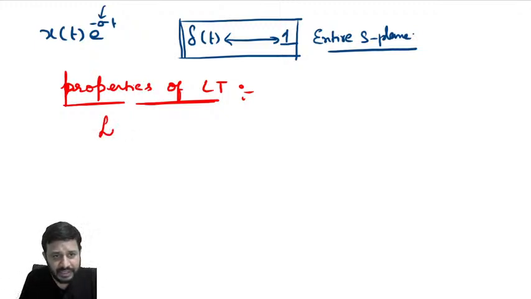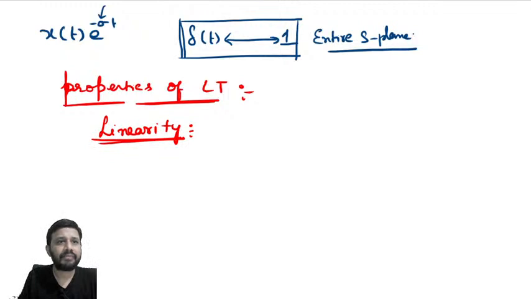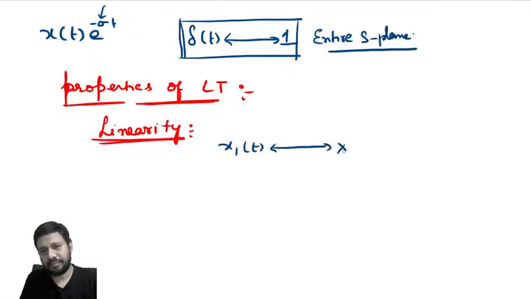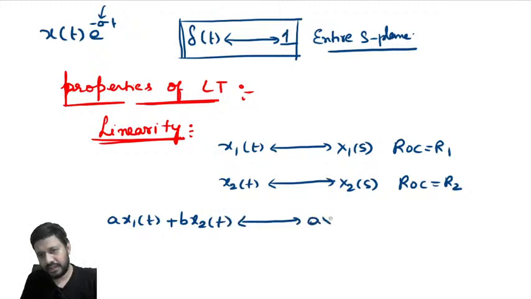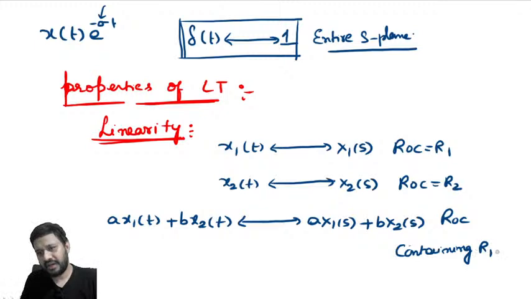So, the first property is linearity. This property says that if the signal x1 of t forms a Laplace transform pair with X1 of s with ROC R1, x2 of t forms a Laplace transform pair with X2 of s with ROC R2, then the linear combination a x1 of t plus b x2 of t forms a Laplace transform pair with a X1 of s plus b X2 of s with ROC containing R1 intersection R2.